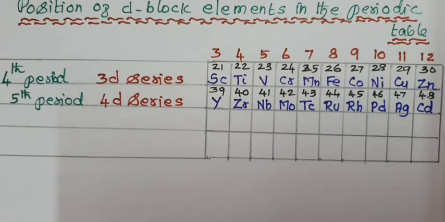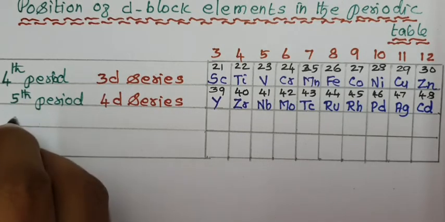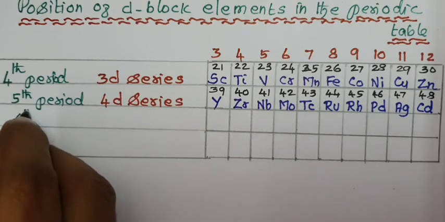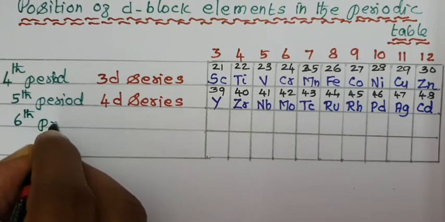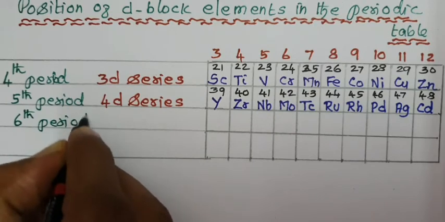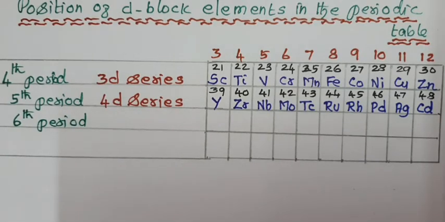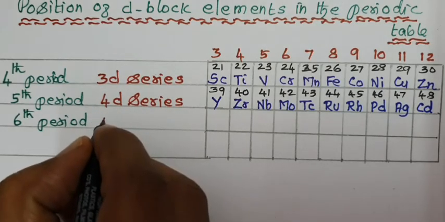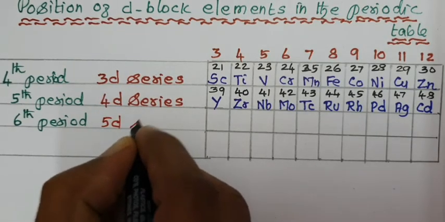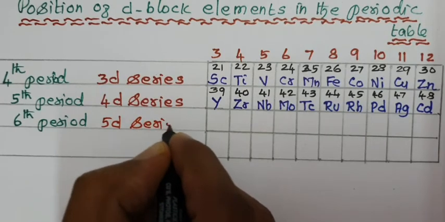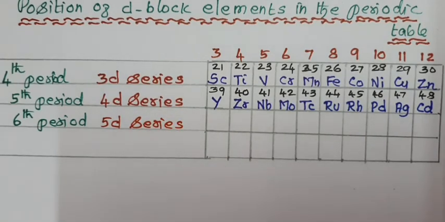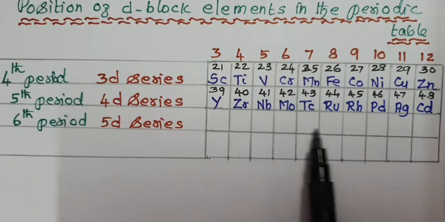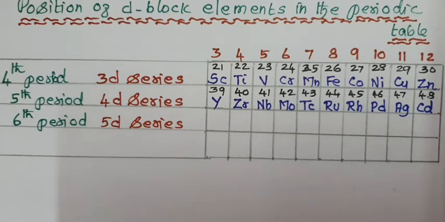The sixth period of the periodic table forms the 5d series, the third transition series. In all these elements, 5d orbitals are filled up.